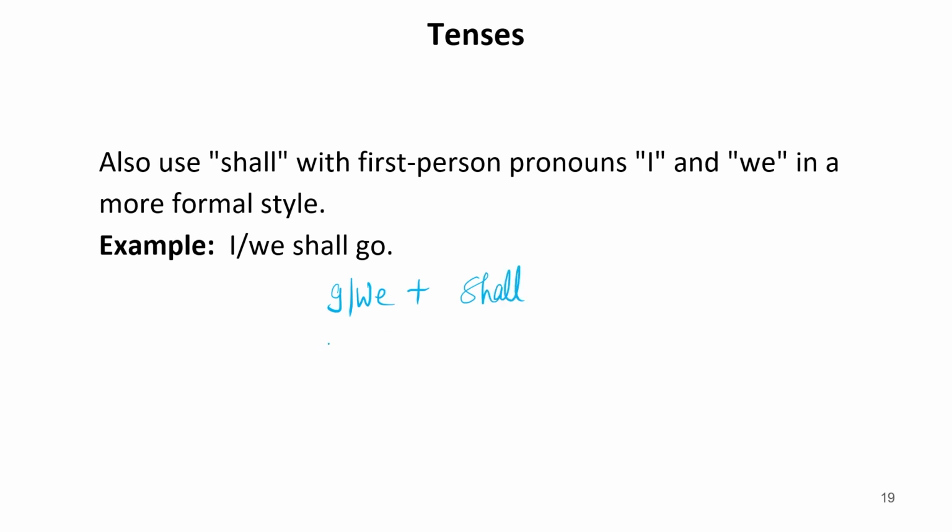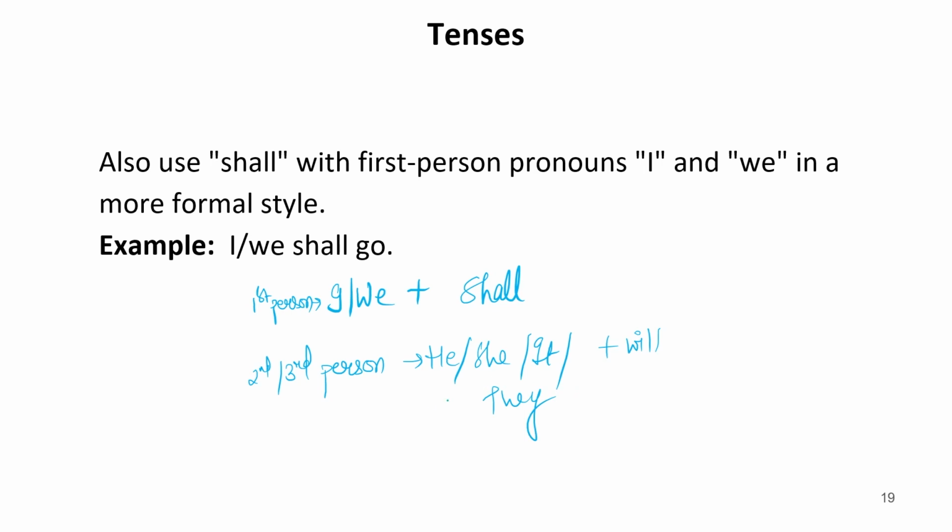And with any other person, second person or third person, we use will. For example, he, she, it, they. After these second and third person, we use will, not shall.